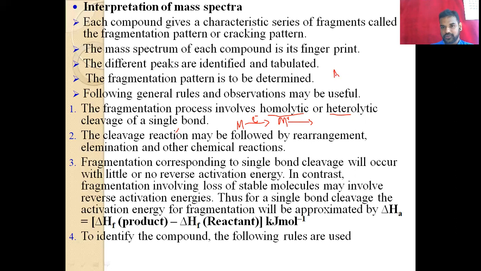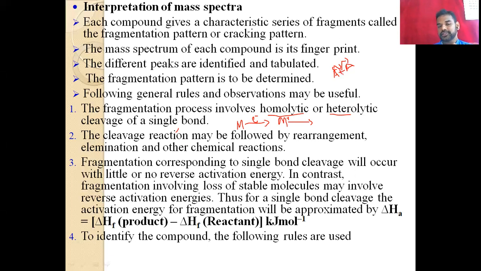Here, for example, we have a compound A and A, or A and B, anything. Homolytic means the electrons are shared equally between them. That means this bond is a covalent bond, that means sharing of electrons. After the breakage of the bond, what happens?